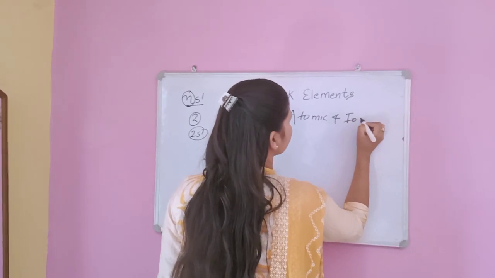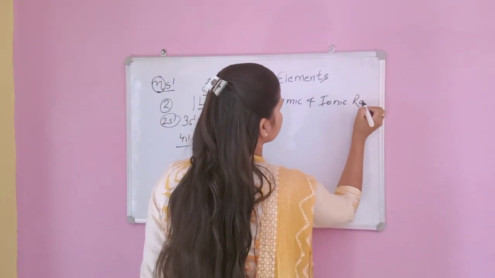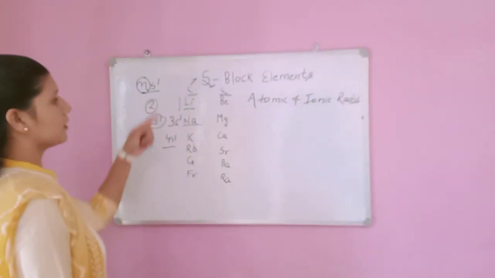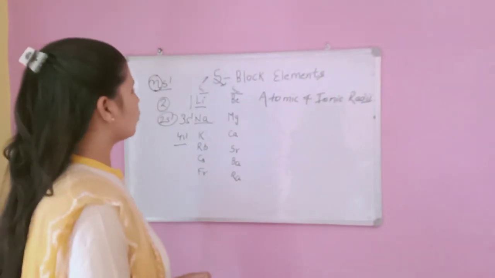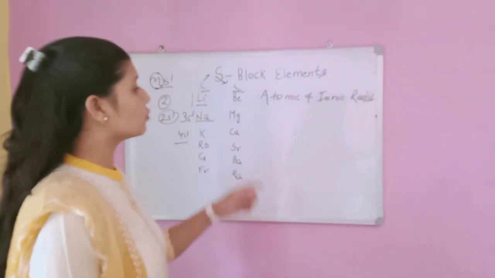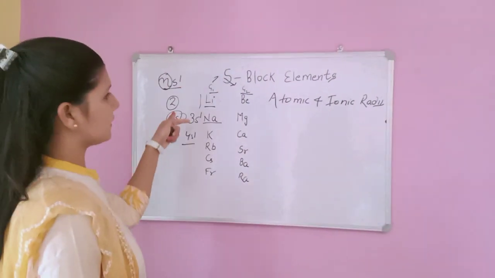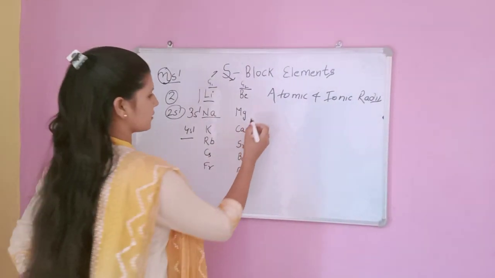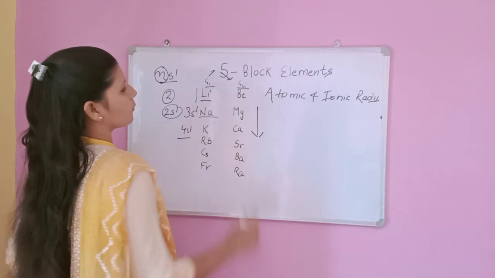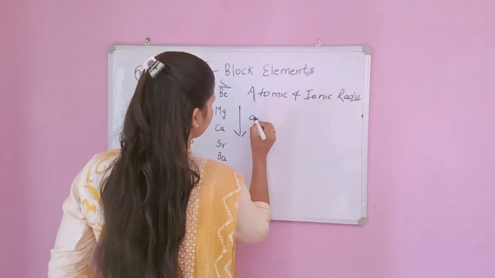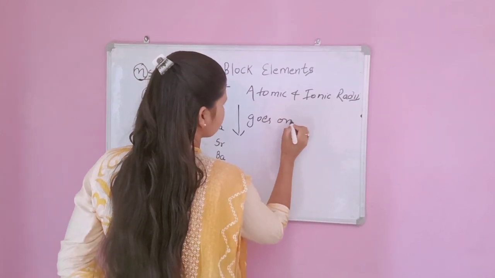Down the group, there is an increase in the principal quantum number and the number of shells goes on increasing. So size as well as atomic radii goes on increasing down the group. For both groups, alkali and alkaline earth metals, atomic and ionic radii go on increasing.